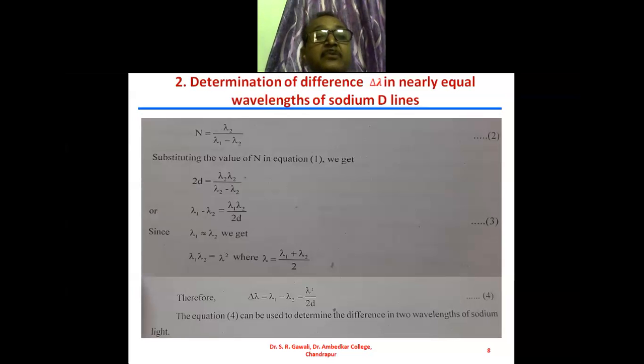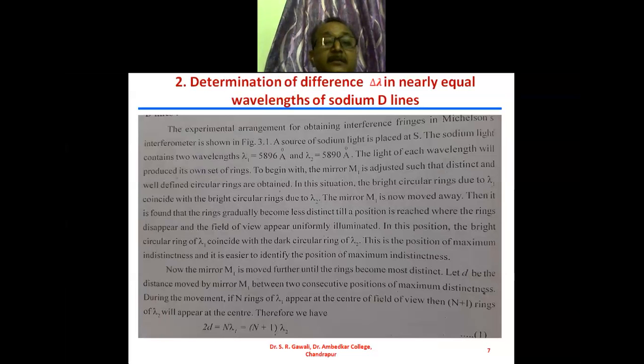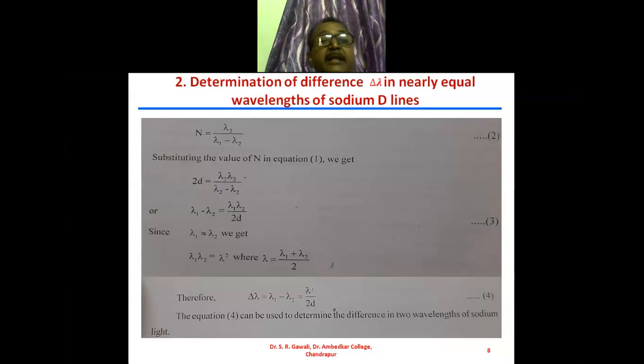Now n, from this, 2d is equal to n lambda 1 and n plus 1 into lambda 2, and from this we can calculate n is equal to lambda 2 upon lambda 1 minus lambda 2.